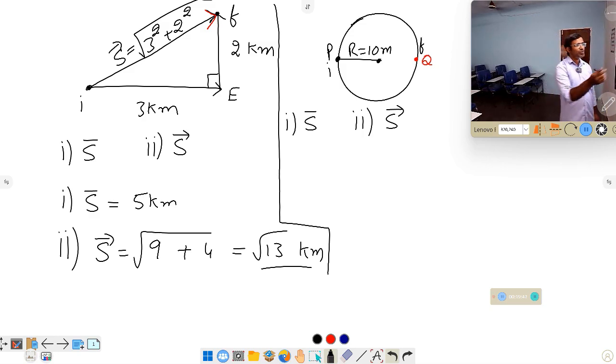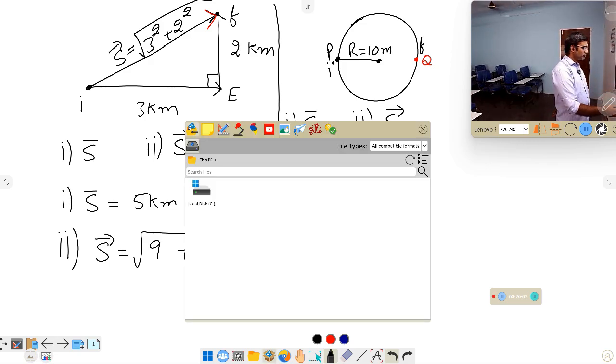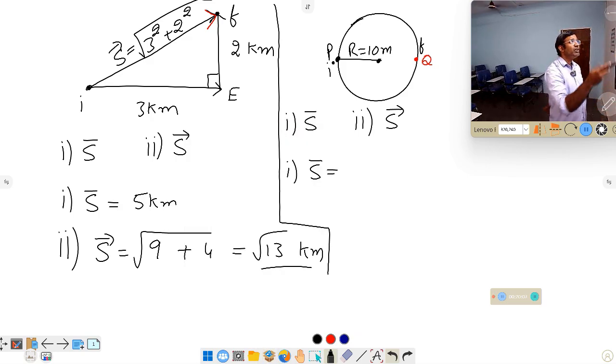So to calculate the distance, what is the distance? Distance is nothing but the length of the path covered by the person. So how much length of the path is the person covering? When the person started from P, again reaches to P, in this case, he completed one round, we can say. Like that, how many rounds he completed? 10 rounds. After 10 rounds, he does not reach P, but he reaches Q.